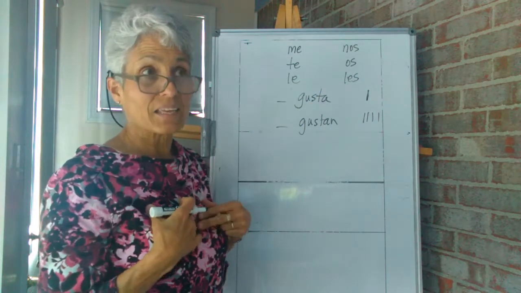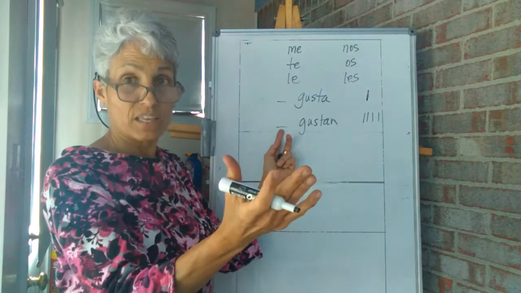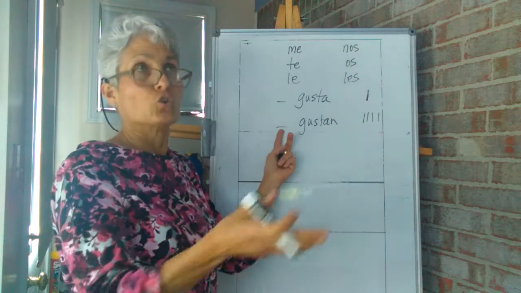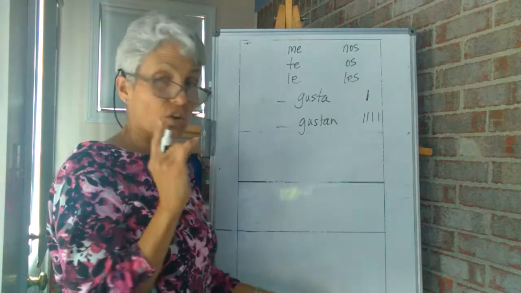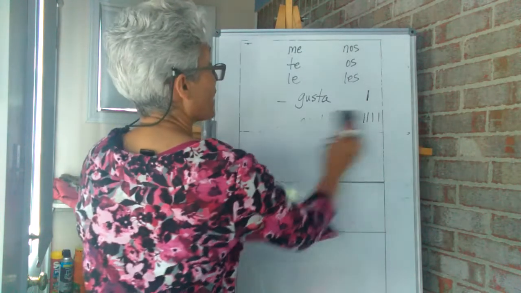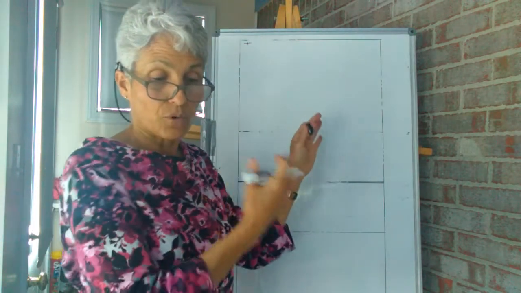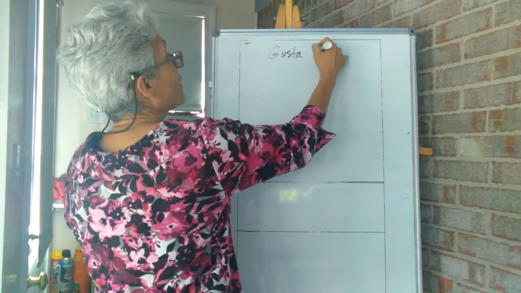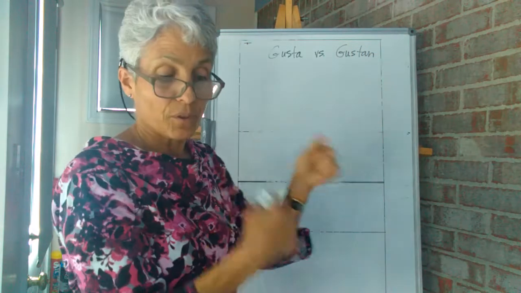Now, if what I like is multiple things, I would say me gustan. If what you like is multiple things, it is te gustan, le gustan, nos gustan, os gustan, les gustan, okay? So let's practice that. I am going to give you a couple of sentences, and your extra activity has to do with this that we're going to talk about here. Gusta versus gustan, okay? Gusta versus gustan. But you also got to remember the pronoun in front of it.